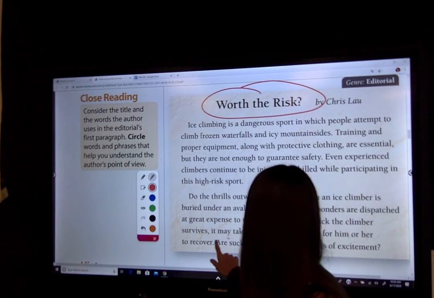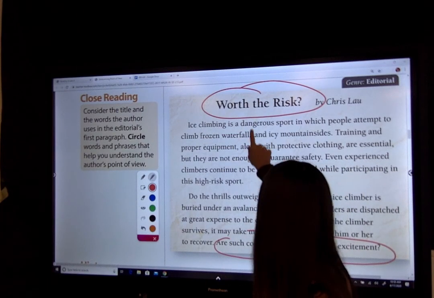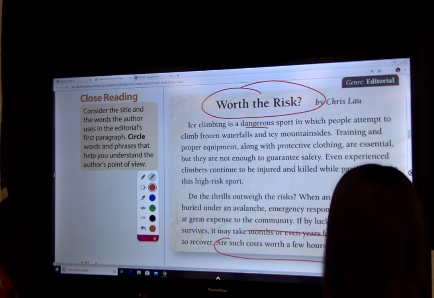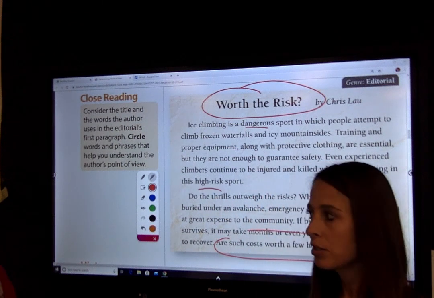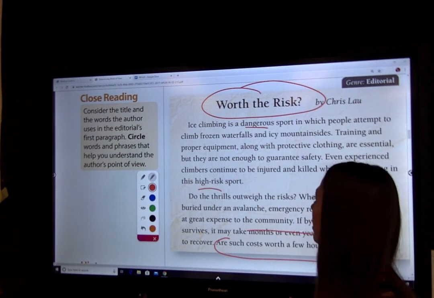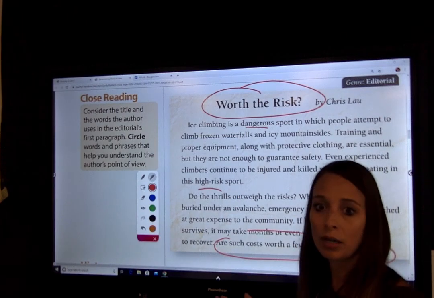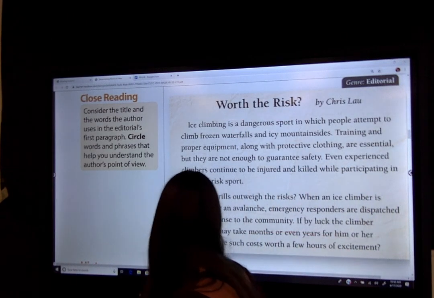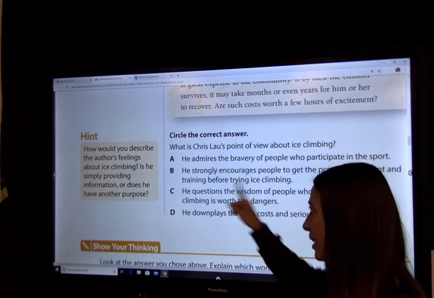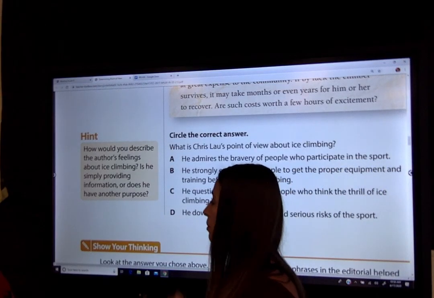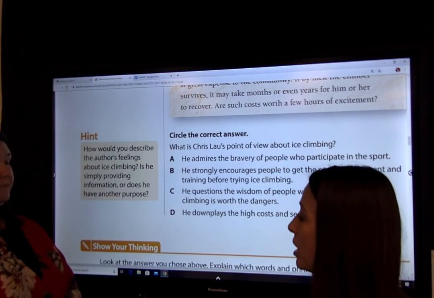And then he used the word dangerous, and he even said the words high risk. So he's questioning whether or not this sport is really worth what it could cost you. So let's go back and look. But now we think it's C. I'm pretty sure it's C. But you should always read all your answer choices because you never know.